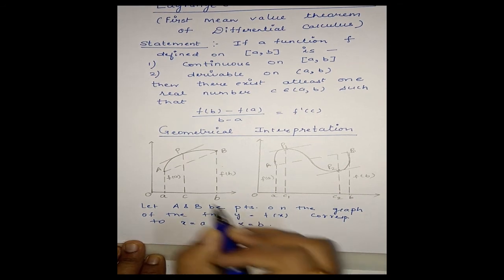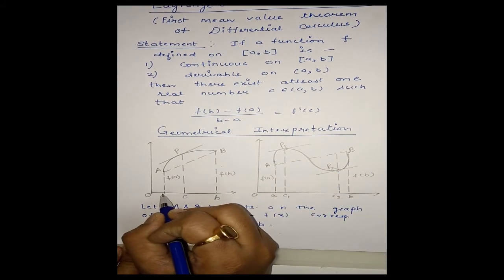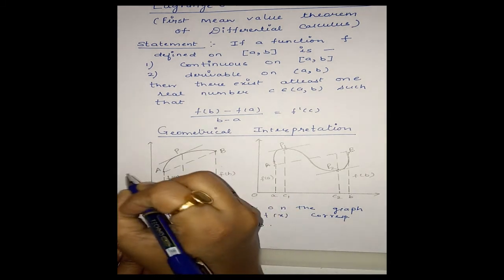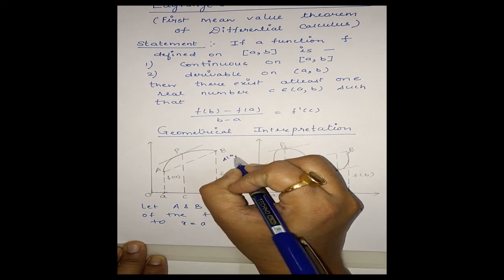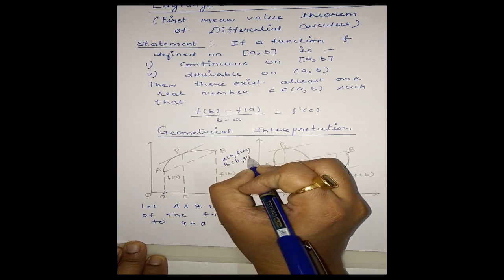We have taken these two points A and B corresponding to x is equal to a and x is equal to b. This means my point A is (a, f(a)) and B is (b, f(b)).